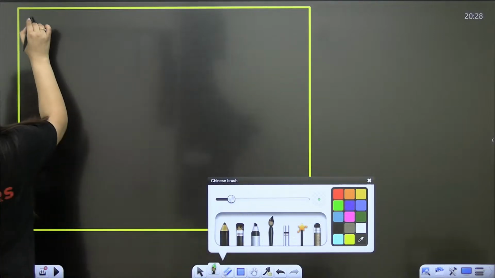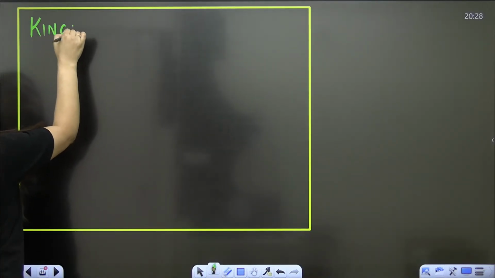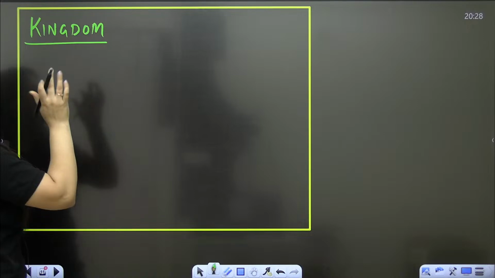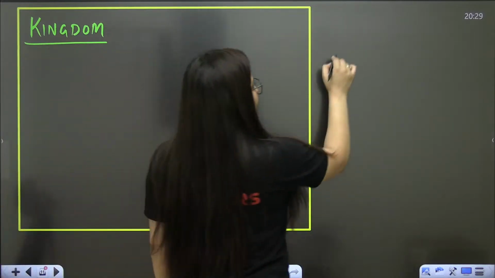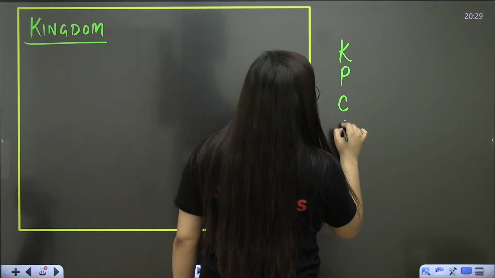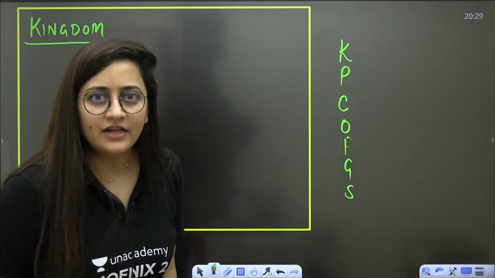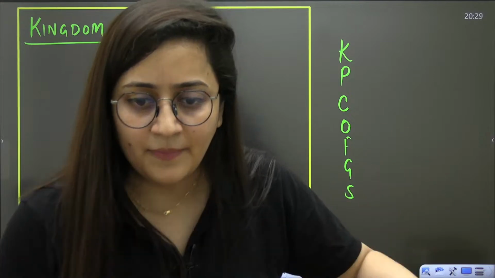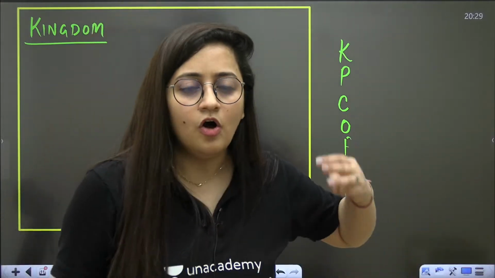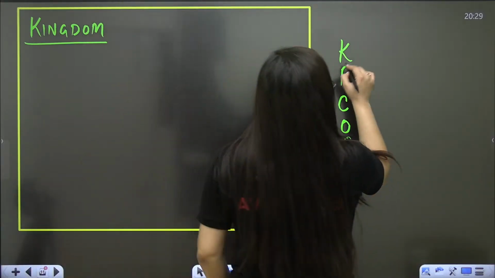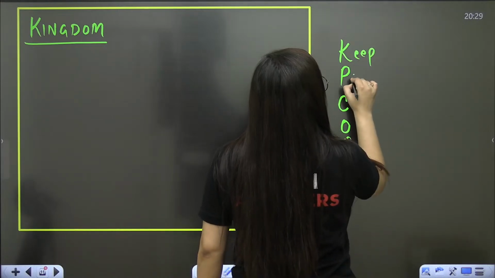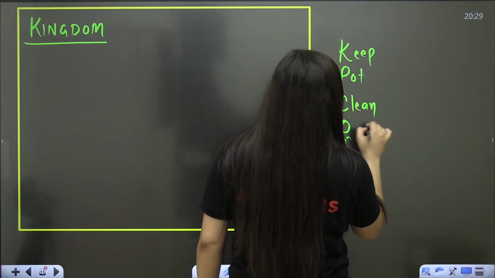Of course we are going to start with the kingdom first. I will relate one chapter with another. So we have a trick: keep pot clean or family gets sick. Repeat it with me. Keep pot clean or family gets sick.